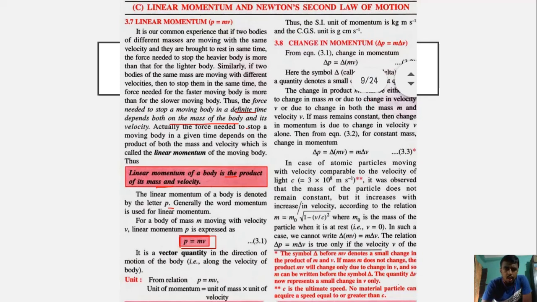Okay. From the relation p is equal to mv, unit of momentum is equal to unit of mass, that is kg, times unit of velocity, that is meter per second. Okay. So the SI unit of momentum would be kg meter per second, and the CGS unit would be gram centimeter per second. Okay. Got the idea of linear momentum?